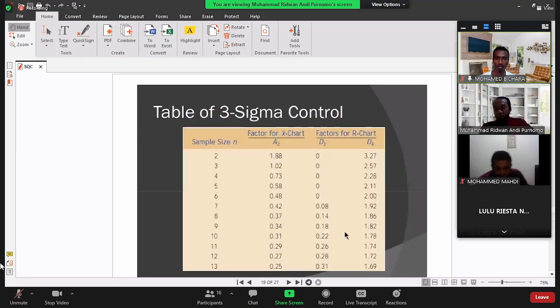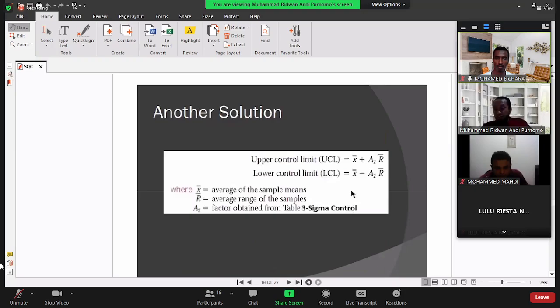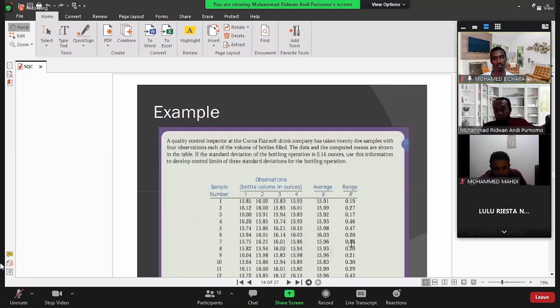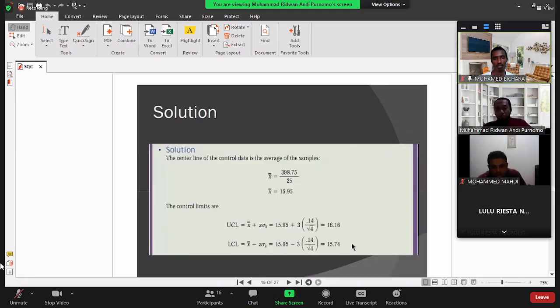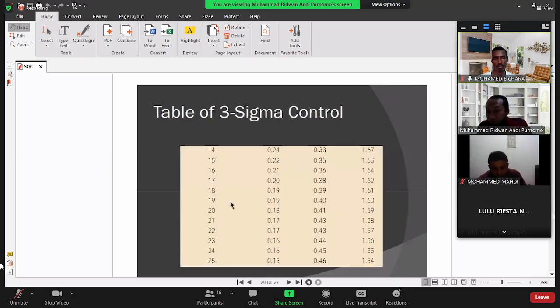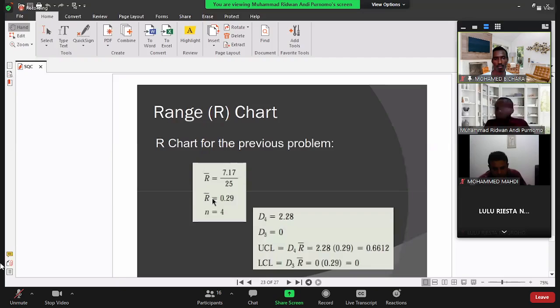This one, 7.17, and the sum of the range value divided by 25, the number of samples. This one divided by 25, we got 0.29. It will be the center line. For the upper control limit, we use the D4 value, which is 2.28, times the range, this one from here. And we got 0.66.